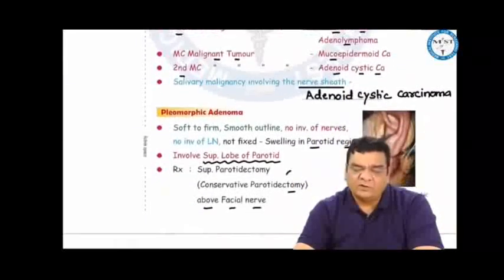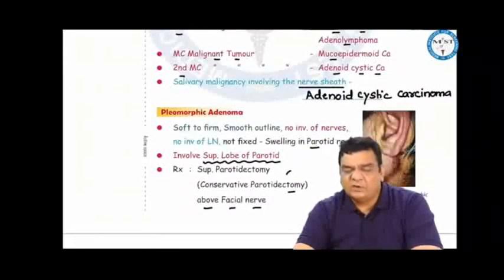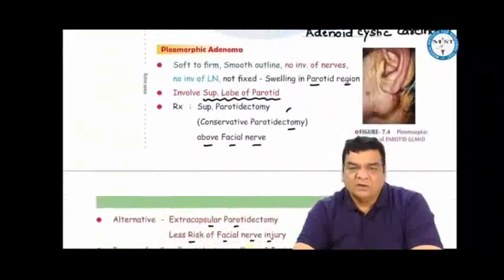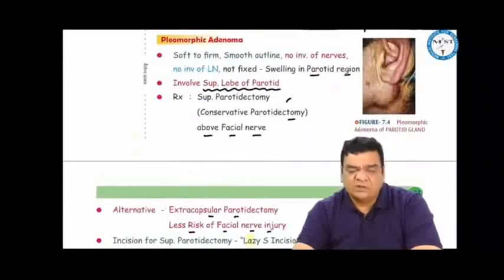Malignancy in the parotid is mucoepidermoid carcinoma. Malignancy in the salivary glands, which has a propensity to invade into the nerve sheath, is the adenoid cystic carcinoma. Pleomorphic adenomas are the most common tumors in the salivary glands. Most commonly they are seen in the parotid gland, like here.